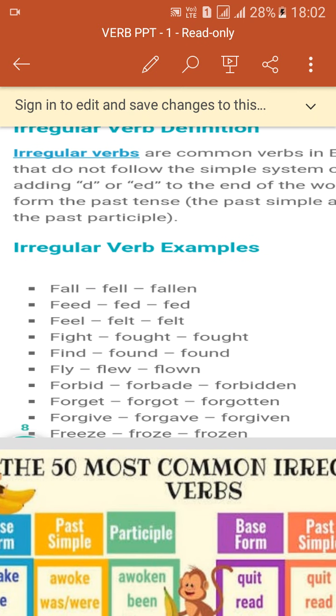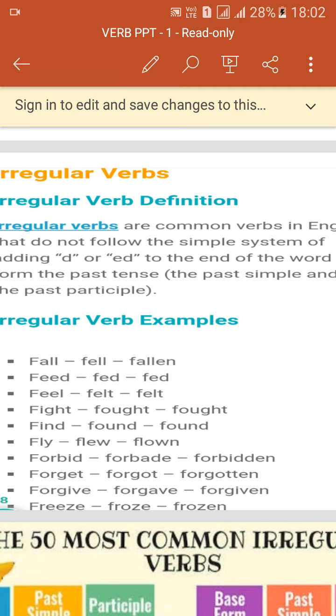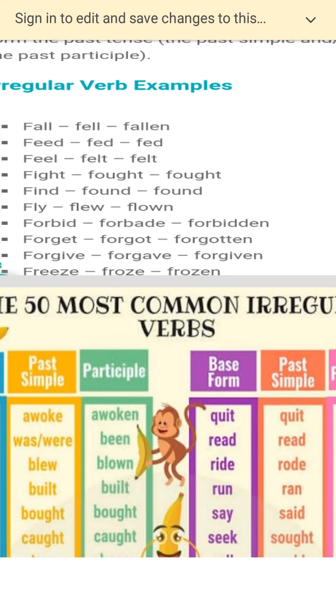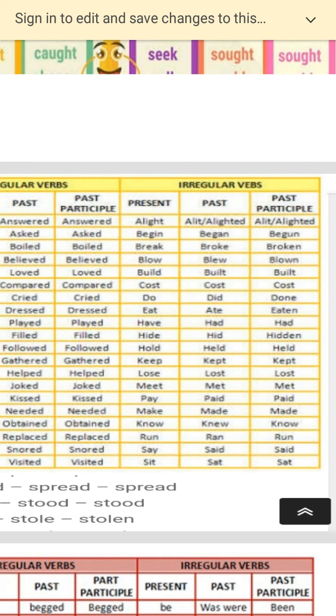I'll leave you the PPT also, and you can check and make some more sentences. Simple. What do you have to remember? When only the vowel is getting changed, then it is an irregular verb. Start with some examples. I do the work, I do the work, I did the work. Okay. I eat the breakfast, I ate the breakfast. What is changing? The vowel is getting changed.